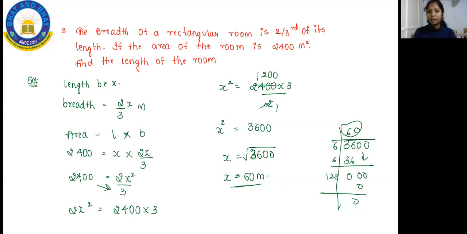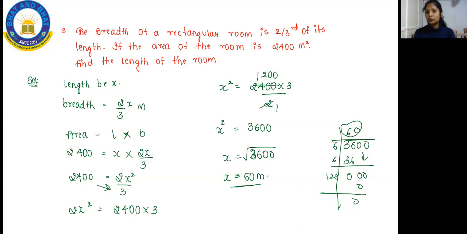Here you have to find the area, use the formula length into breadth. Since you don't know the length, you are naming it as x, and breadth is 2x by 3. So do the calculation, you will cross multiply. 2x plus into x, you will get 2x square, and then cross multiply. So 2x square will become 2400 into 3. So x square is 2400 into 3 divided by 2.